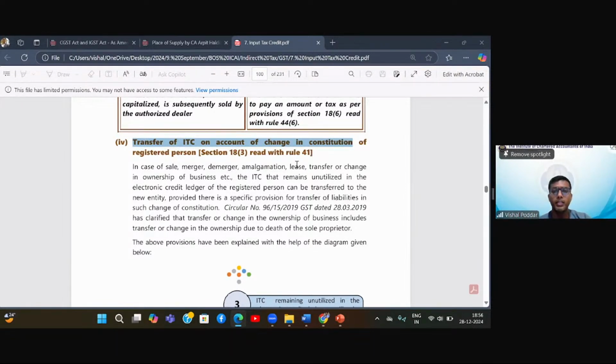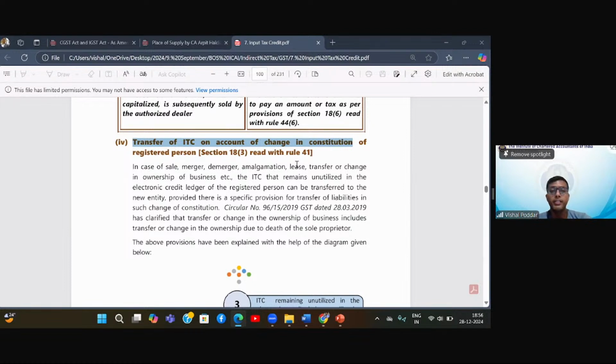Now, if I'm selling this as a going concern, you all understand, being students of accountancy, what is going concern. When I'm selling it as a going concern, again, you all know that in GST, sale of business as going concern is exempt. So this is an exempt supply, and there is no GST liability on the sale of this business. Now comes the interesting part.